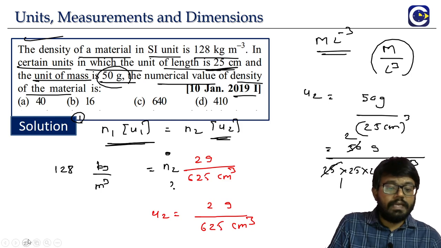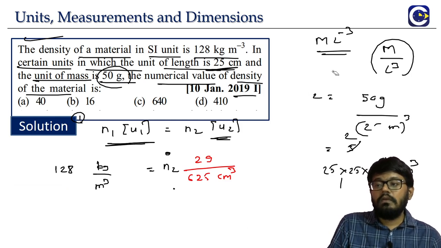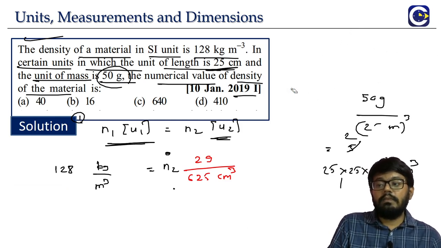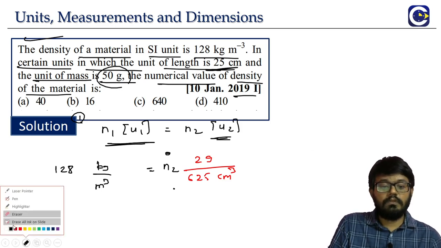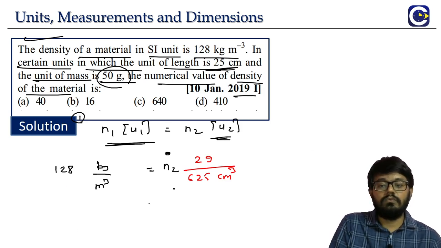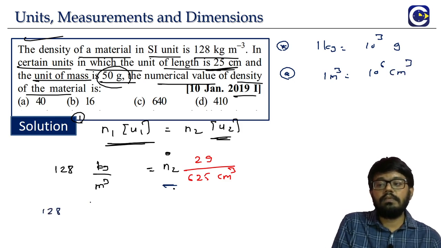Now our task is to find the value of this N2. To calculate it, we must substitute the relation between kg and grams, and also the relation between meter cube and centimeter cube. Once we substitute, we will be able to get the value of N2. So what is the conversion? We know 1 kg is equal to 10 power 3 grams. Similarly, 1 meter cube is equal to 10 power 6 centimeter cube. Just substitute it: 128 in place of kg we will say 10 power 3 grams, and in place of meter cube we will say 10 power 6 centimeter cube.